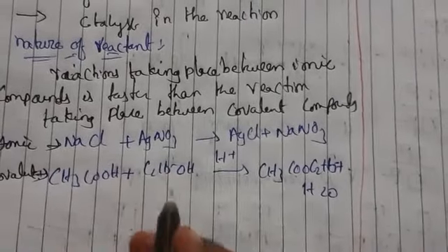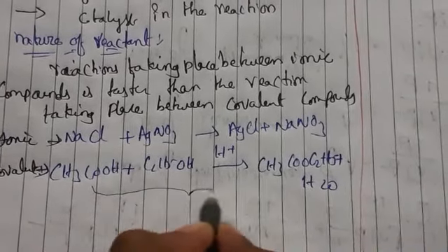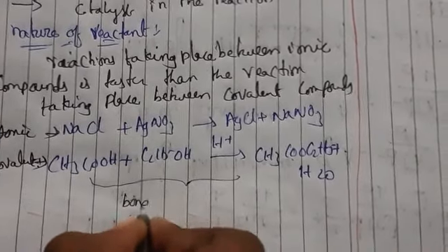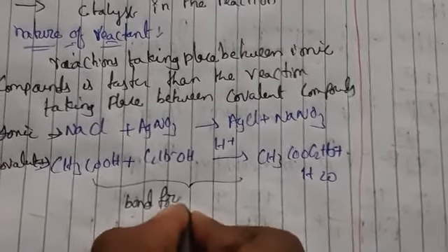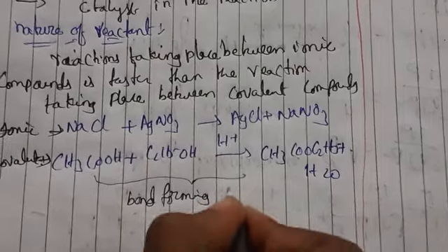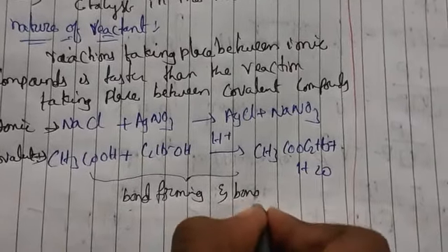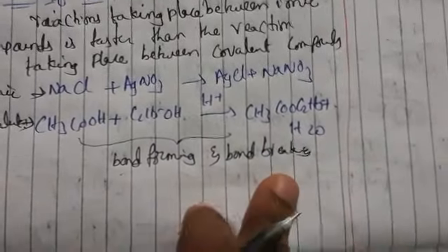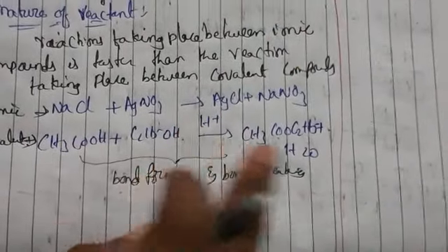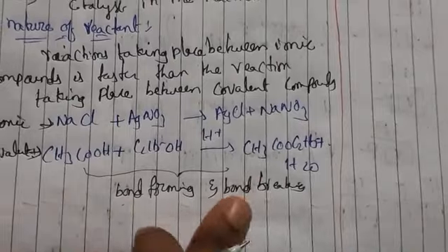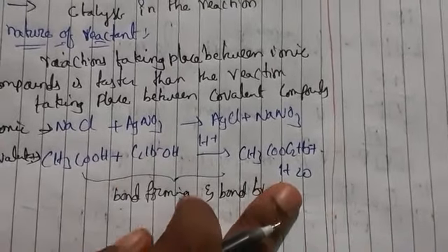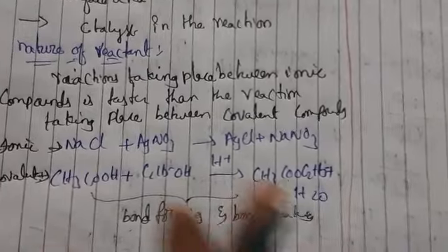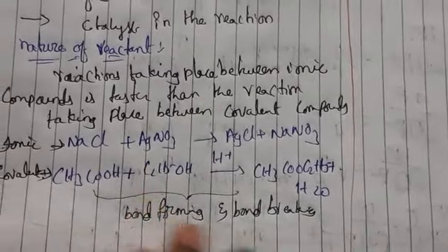Why? Because this covalent reaction involves bond forming and bond breaking. Whenever a covalent reaction involves breaking of the bonds and also forming of new covalent bonds between the atoms of the products, these reactions are very slow.